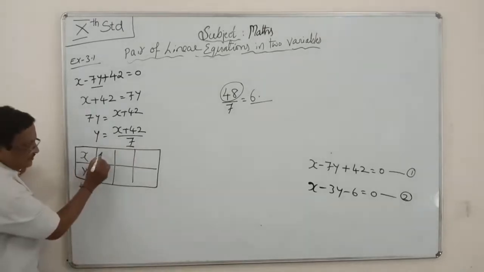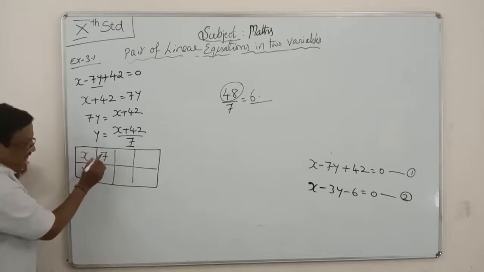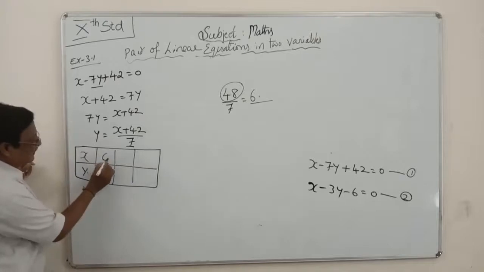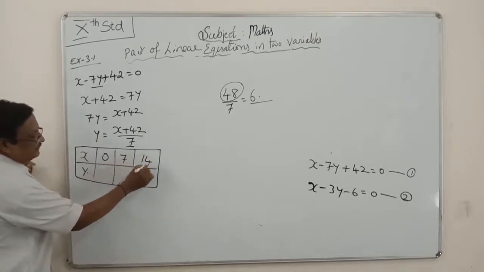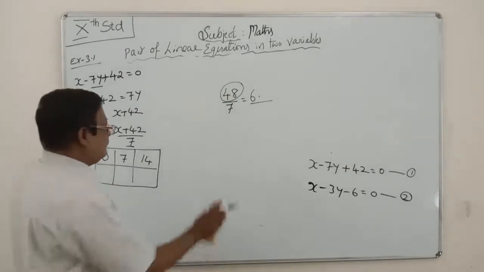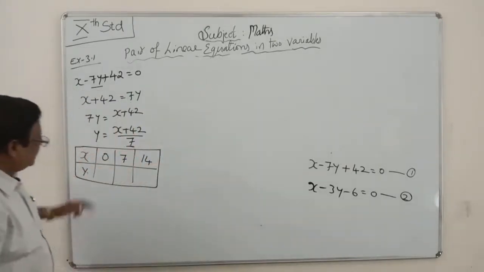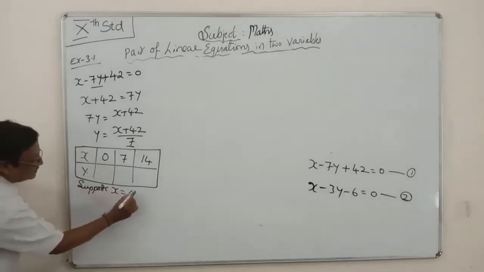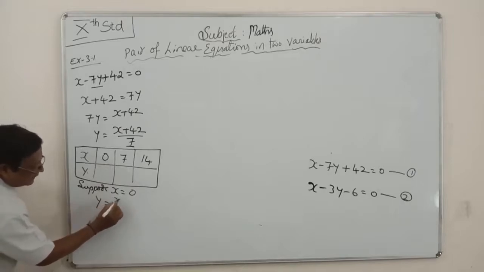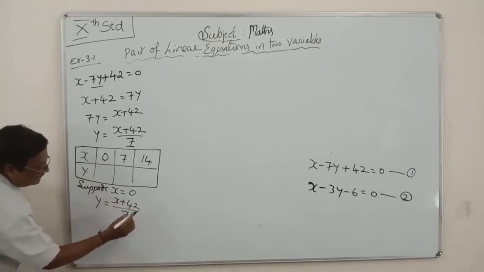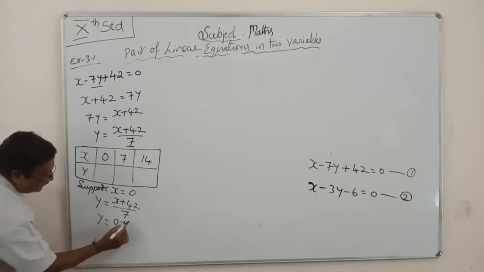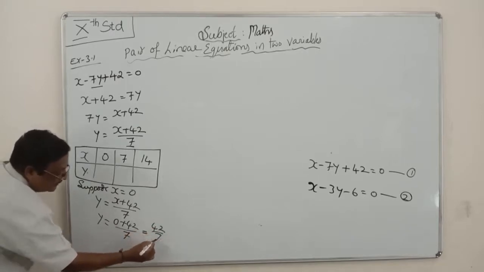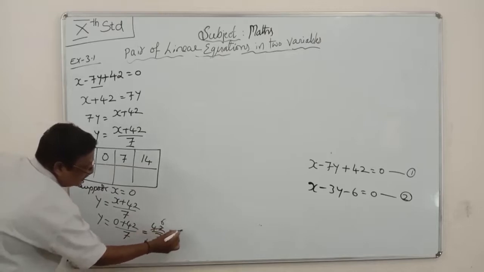Suppose x is equal to 7, otherwise x is equal to 0. First time, take x is equal to 0. Next x is equal to 7, next x is equal to 14. When x is equal to 0, y is equal to x plus 42 by 7, which is 0 plus 42 by 7. 0 plus 42 is nothing but 42 by 7, and 7 sixes are 42, so the y value is 6.